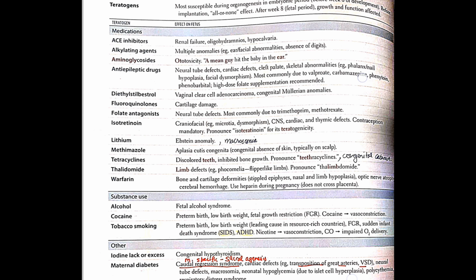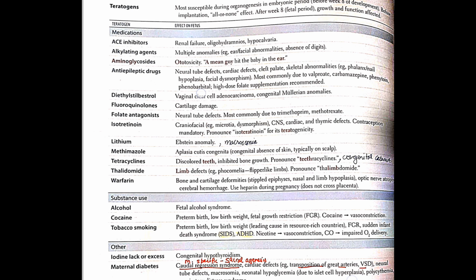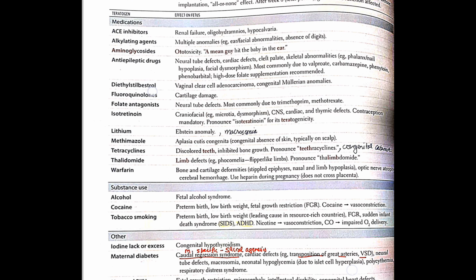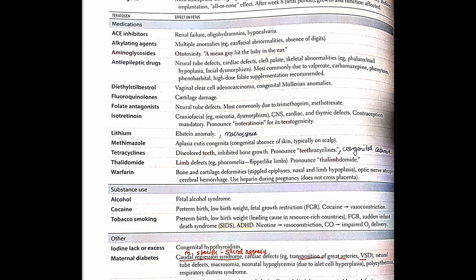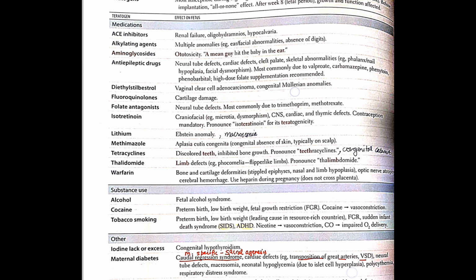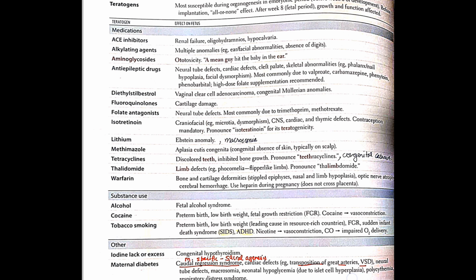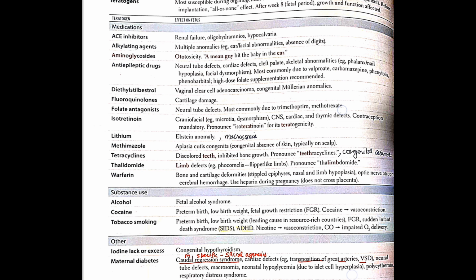And due to valproate, carbamazepine, phenytoin, phenobarbital, high dose folate supplementation is required. Diethylstilbestrol causes vaginal clear cell carcinoma, and it causes Mullerian anomalies. Which type of Mullerian anomalies have we done in obs-gyne? Type 7. Then fluoroquinolones cause cartilage damage. Folate antagonists cause neural tube defects, due to trimethoprim, methotrexate.